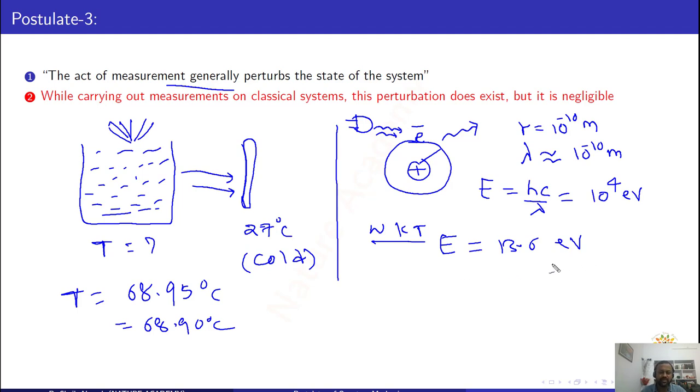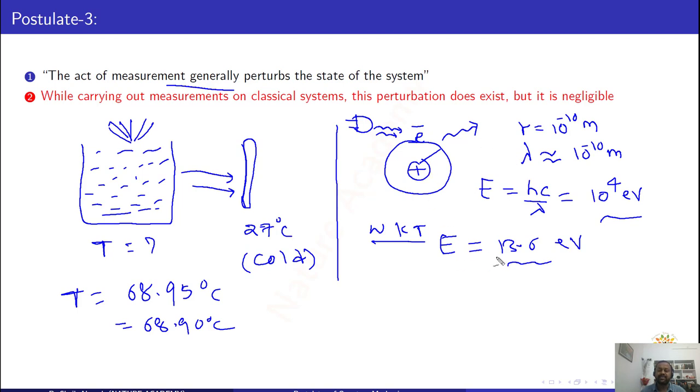What do you mean by this? If you use some energy equal to 13.6 electron volts, you can easily remove the electron from the atom. 13.6 is very small when compared with 10^4. So if you want to locate the electron with the help of a photon, that means you are trying to do some measurement on this electron, then the electron will change its state. It will be removed from this state, right?